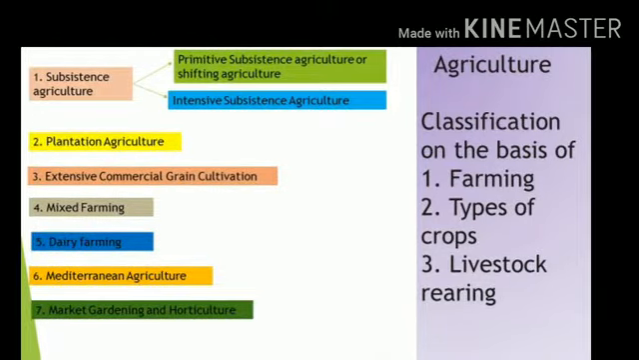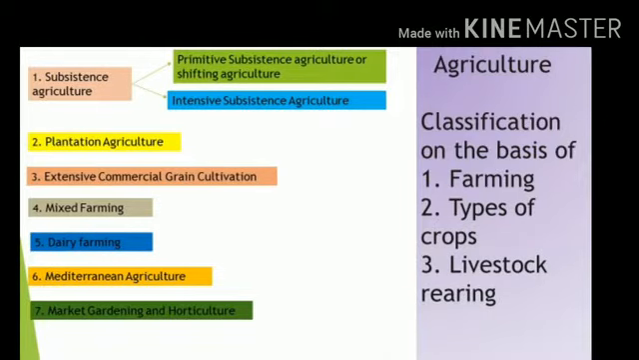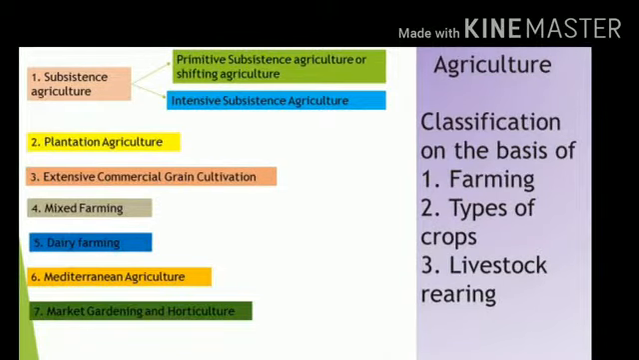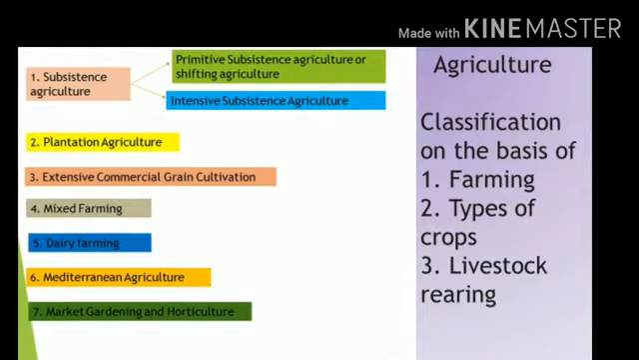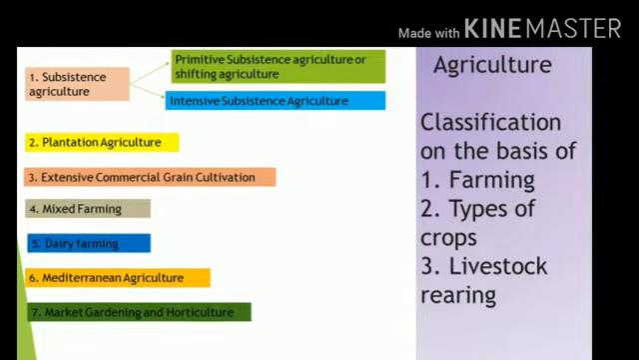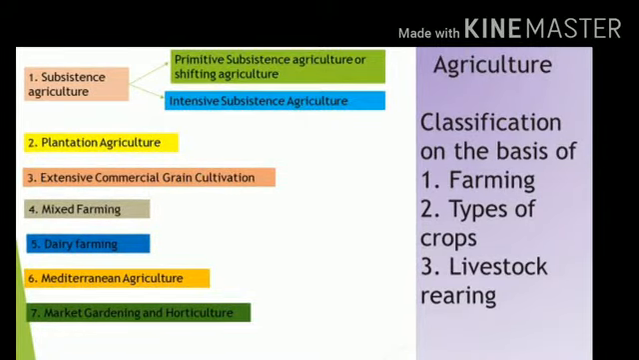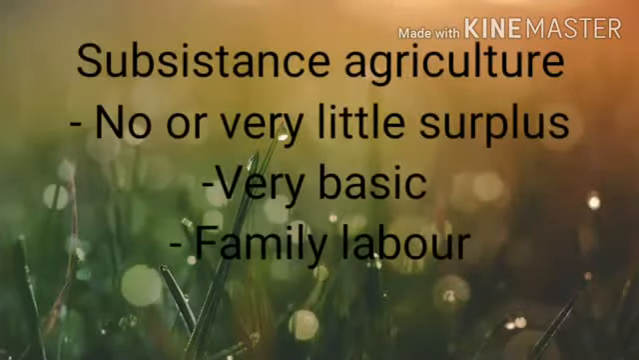Then we have plantation agriculture. Extensive commercial grain cultivation comes next. Then next is mixed farming. Moving further, we have dairy farming. Then we have Mediterranean agriculture. And the last one would be market gardening and horticulture.